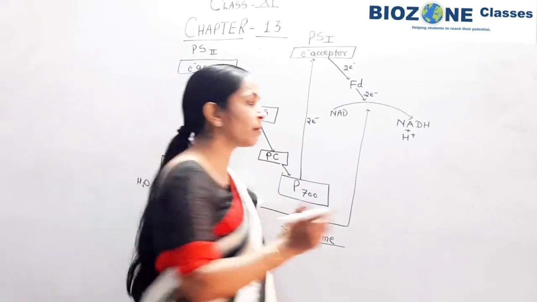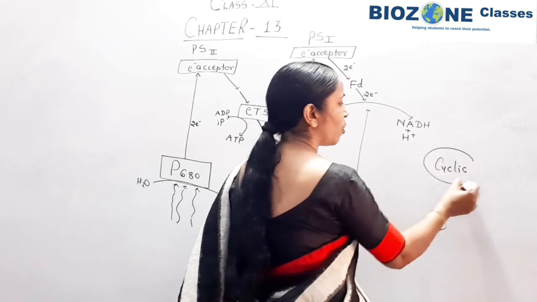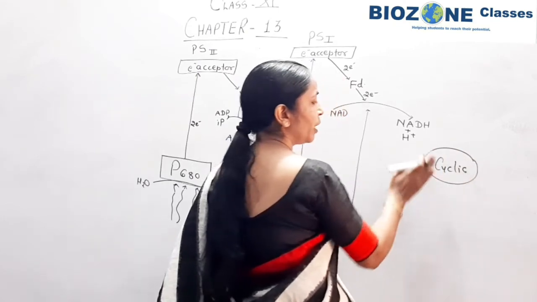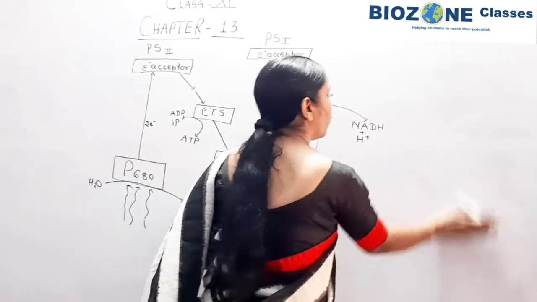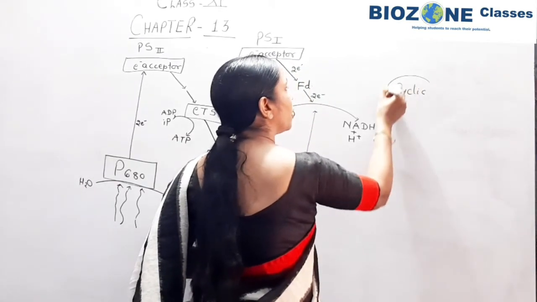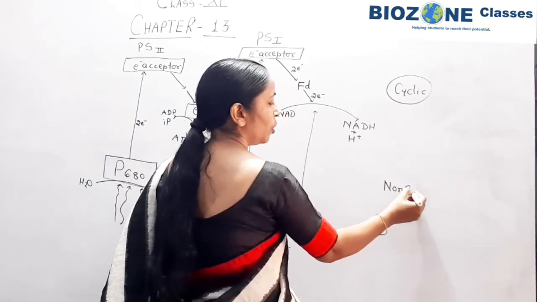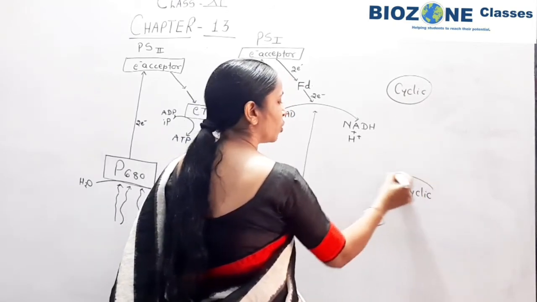Now in a very summarized way we study the cyclic. This is only a summary chart, you can say, in what way you can recall whatever you studied in cyclic as well as in non-cyclic phosphorylation.